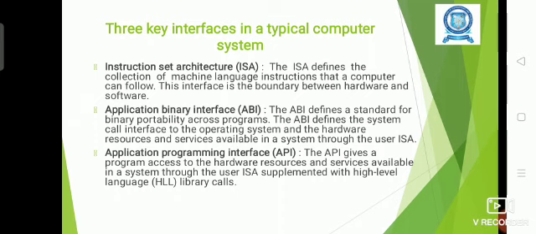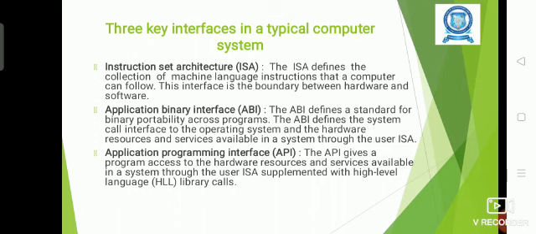Okay, next one is the application binary interface. It defines a standard for binary portability across programs. We all know that every program or software will be converted into binary format, then only it can be understood by the CPU and executed on the CPU. So the binary formats will be processed and accessed by the CPU with the help of this interface only.